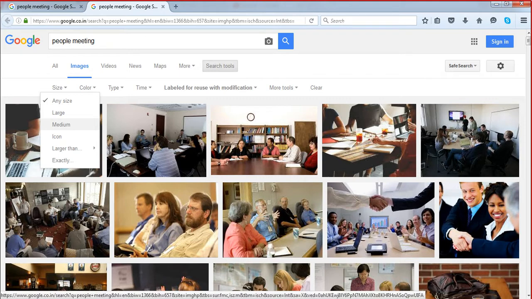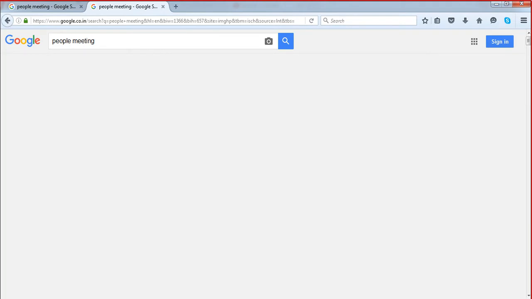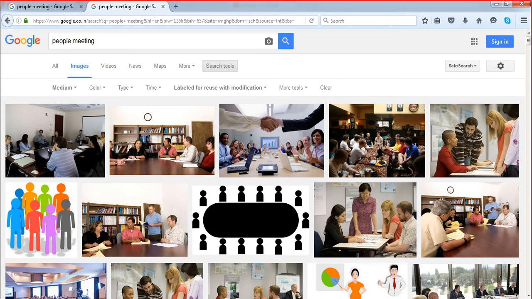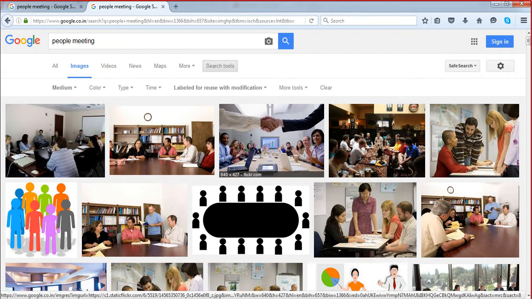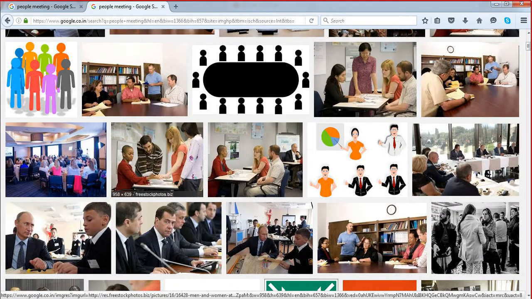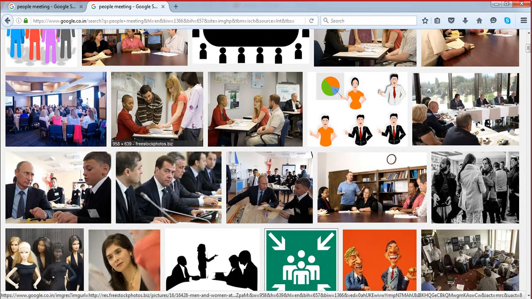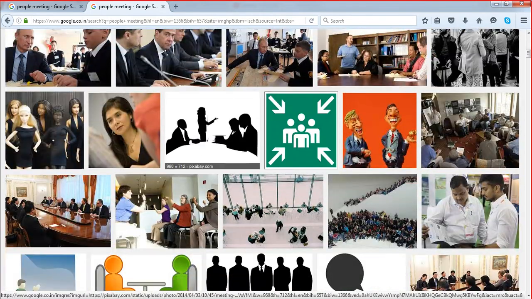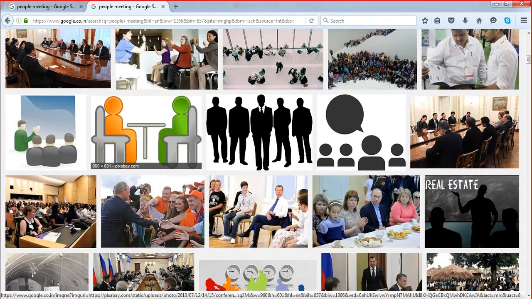So say we are selecting medium size images. Let me see what are the images Google has for medium size. And yes, we can use this image, and we can use this image also. And maybe these are the images which we can use for our project.